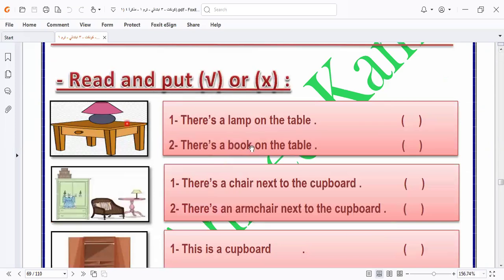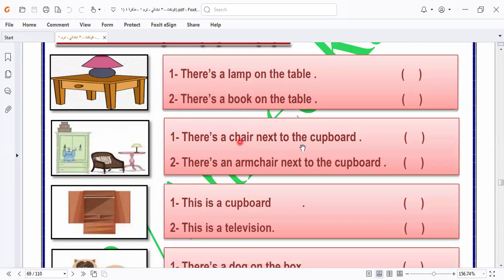This is a lamp. There is a lamp on the table or a book on the table. Here is what? There is a lamp. So I select this one. There is a chair next to the couch. There is an armchair next to the couch. Is this called chair or armchair? No, it's armchair. So I select this one. This is a cupboard.